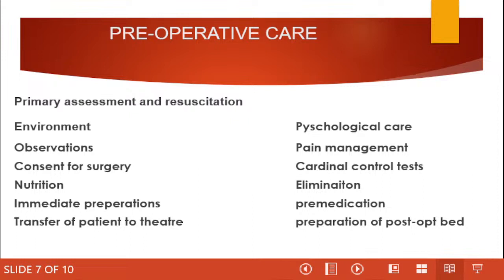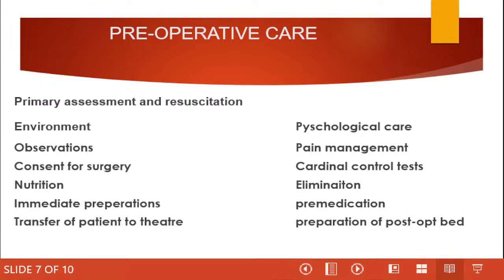With that said, ladies and gentlemen, the next is cardinal control tests. Under this heading, you can explain the following points. I will collect blood for hemoglobin count to rule out anemia. The blood will be used for grouping and cross-matching, and also blood will be collected for bedside clotting time, so that we know how much time it will take for the patient's blood to clot, and if the patient has got any clotting deficiency or bleeding tendencies.